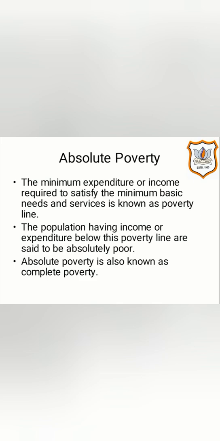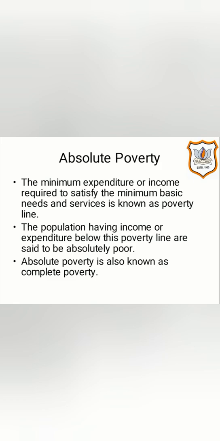learning about absolute poverty, first of all, let us discuss what is poverty line. The minimum expenditure or income required to satisfy the minimum basic needs and services is known as poverty line. That means the minimum amount of expenditure which should be incurred by an individual, or the minimum income which should be earned by an individual so as to incur those expenditure to satisfy their minimum basic needs as well as services itself is known as poverty line.